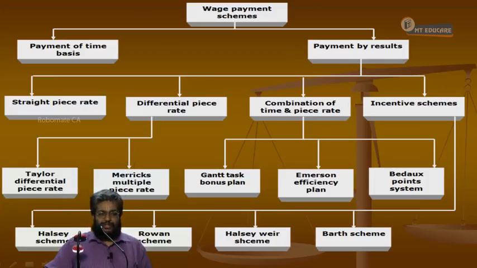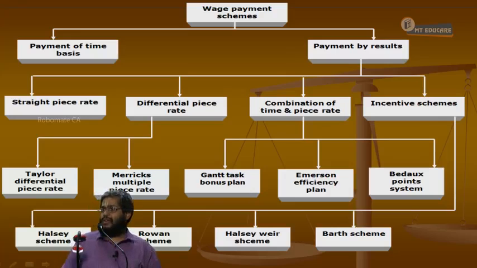Taylor differential piece rate, Merrick's multiple piece rate. Combination of time and piece rate has 3 schemes. What are the 3 schemes? Gantt task bonus plan, Emerson's efficiency plan, Bedaux's point system. Incentive schemes have 4 classifications. What are the 4? Halsey, Rowan, Halsey-Weir and then the Barth system.